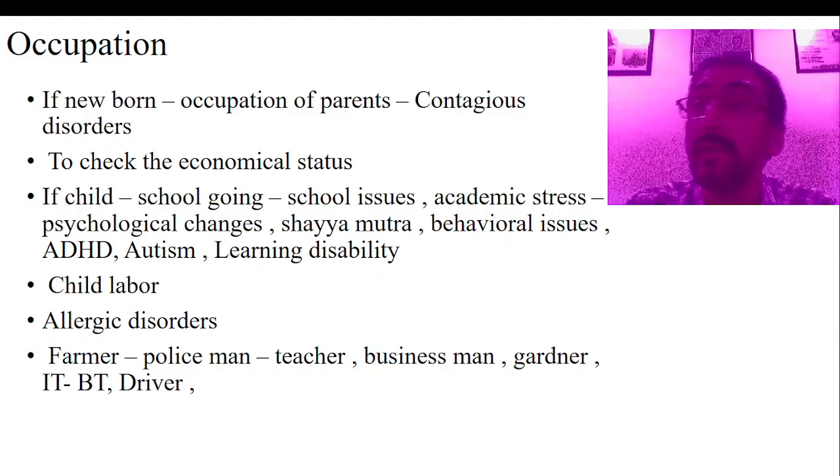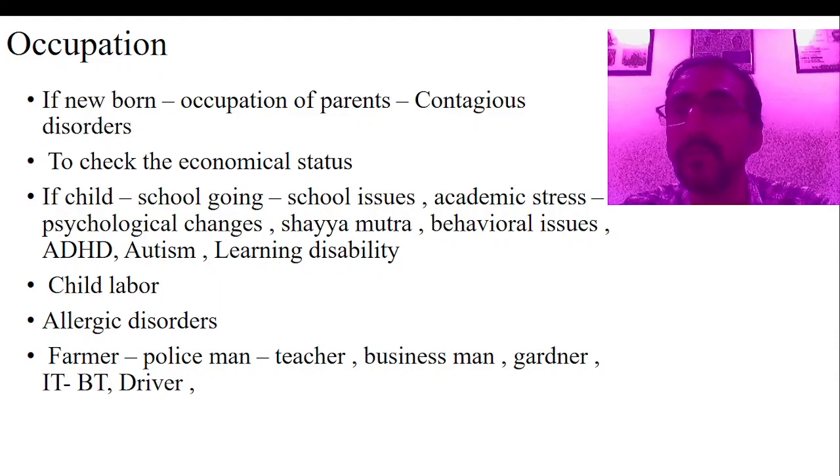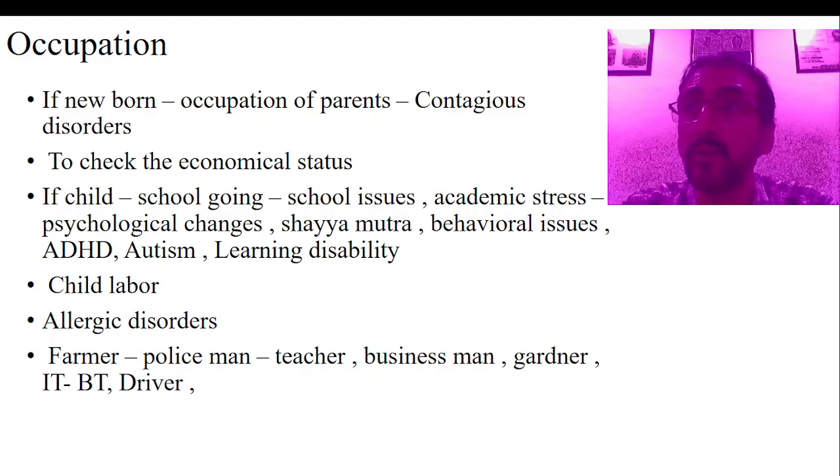Then another is child labor. This is another big social problem now. Child exploitation may be there, child labor will be there. Most of the time, because of poverty and so many other issues, the children are utilized for different activities. Even children are utilized in some crimes, etc. And begging, this is a big lobby, a big network, so we'll not discuss that. Such issues will also be there, and they will also be identified.